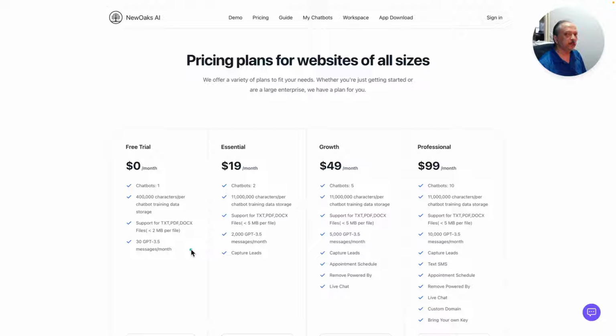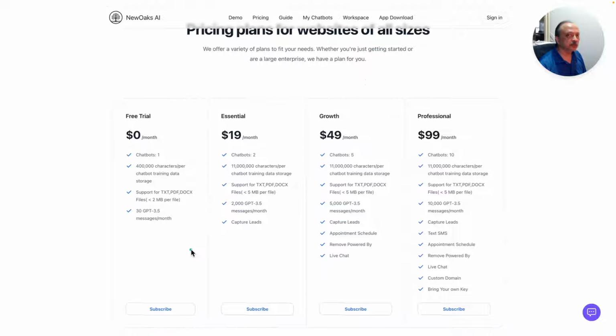And then there's a limit on what AI model that free plan will use. So beyond that, they've got three main plans: Essential, Growth, and Professional. Essential is $19 per month, Growth is $49 per month, and Professional is $99 per month. And you can see they have different levels of features and limits. So now I'm going to take you to the back end inside of my own NewOaks account.